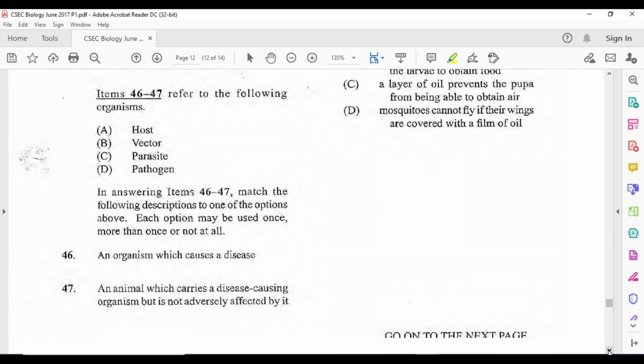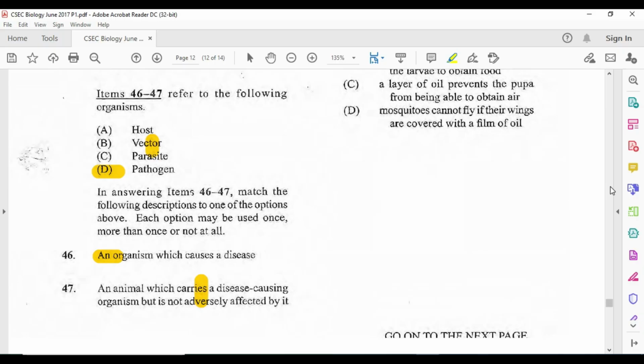46. An organism which causes a disease, that is referred to as a pathogen. So we are going to have D here. Alright? I can't write, but that's going to be D. An organism that causes a disease is a pathogen. An organism which carries a disease-causing organism but is not adversely affected by it, that is of course going to be a vector. Alright? So the vector there is going to be responsible for that.